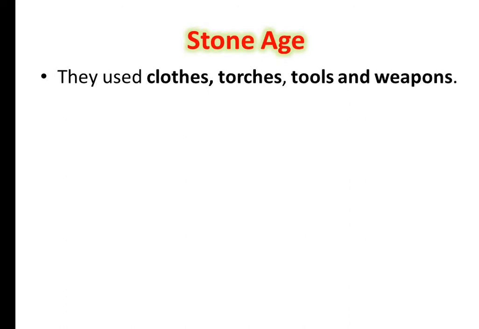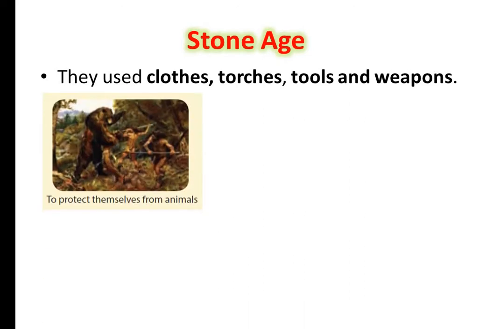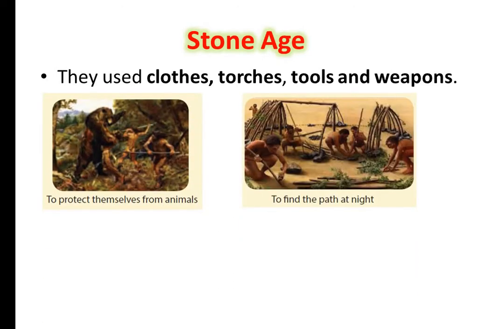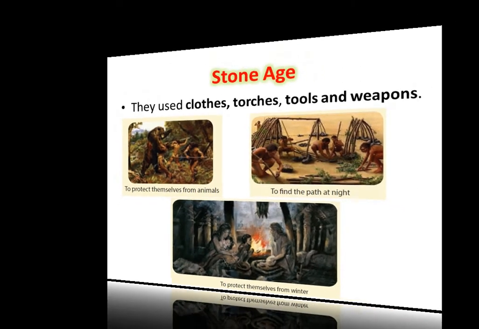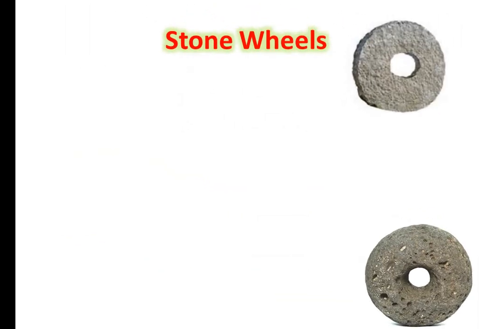Then to find a path at night, they used torches. And to protect themselves from winter, they used fire. Next, we will see the invention of the stone wheels.